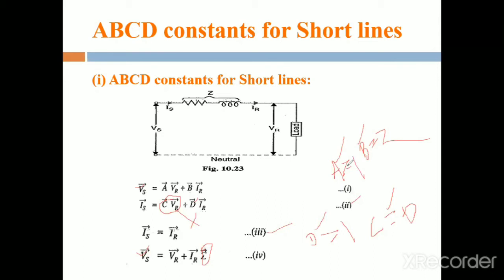Okay, this is the comparison for equation number 1, 2 with 3 and 4. Then we write down the formulas for the ABCD constants for the short transmission line: A is equal to 1, B is equal to Z, D equal to 1, C equal to 0.